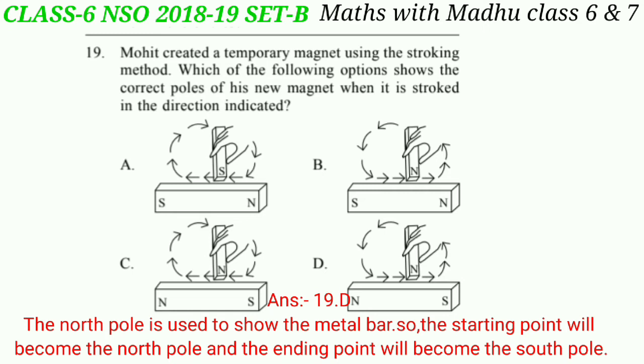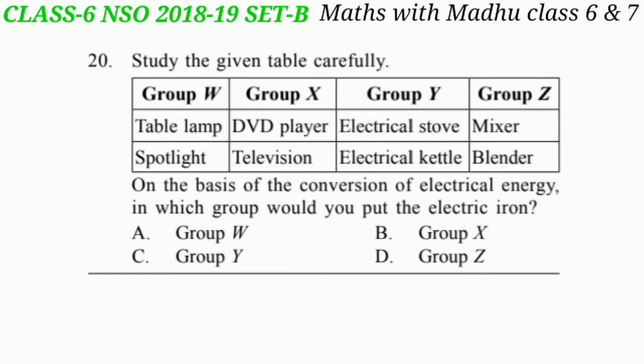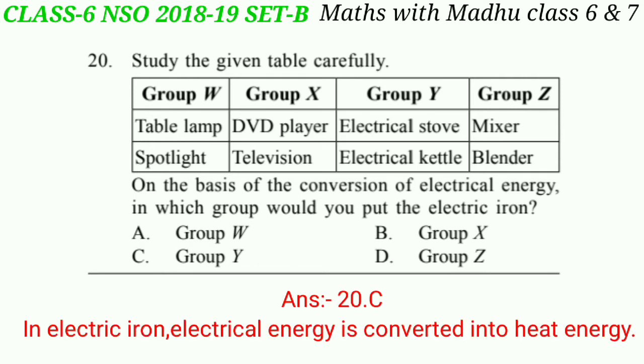Now question number 20. Study the given table carefully. Look at the table. On the basis of the conversion of electrical energy, in which group would you put the electric iron? In the electric iron, electrical energy is converted into heat energy. So it would be in the group Y. So the correct answer will be option C, group Y.